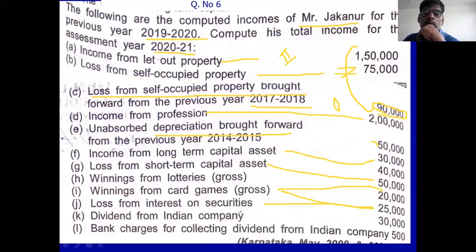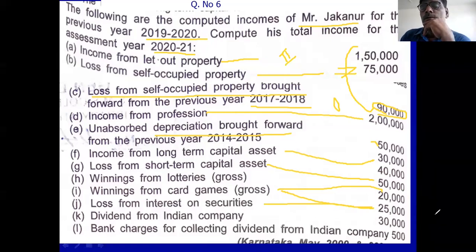Dividend from an Indian company is exempted from tax. Then bank charges for collection of dividend from an Indian company: this is normally an allowable expense, but it relates to exempted income, therefore it is not allowed.